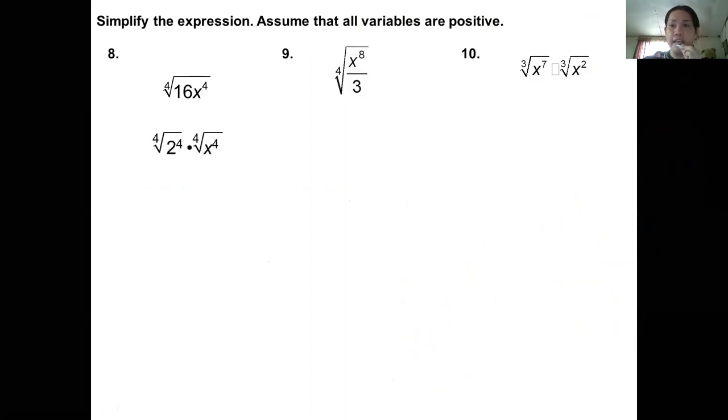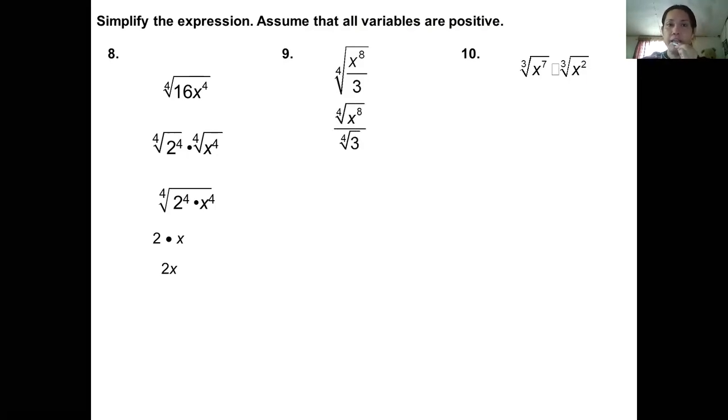That gives us the fourth root of 2 to the power of 4 times fourth root of x to the power of 4, applying the product property in radical expressions. So you cancel the 4, divisible by 4. What will be left is 2 times x, and that gives us 2x. That's our final answer.